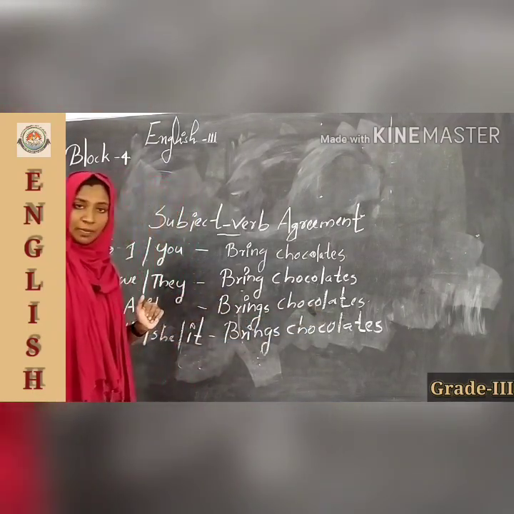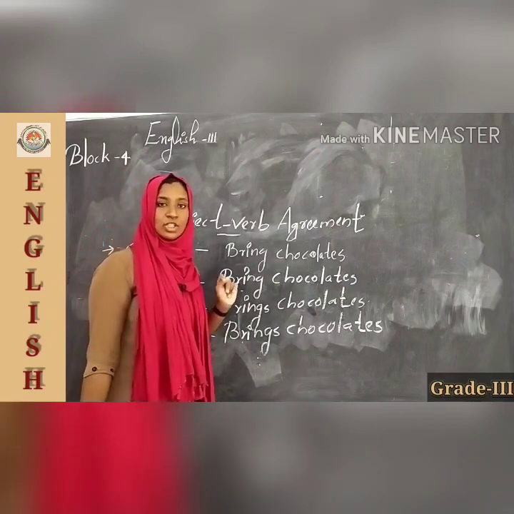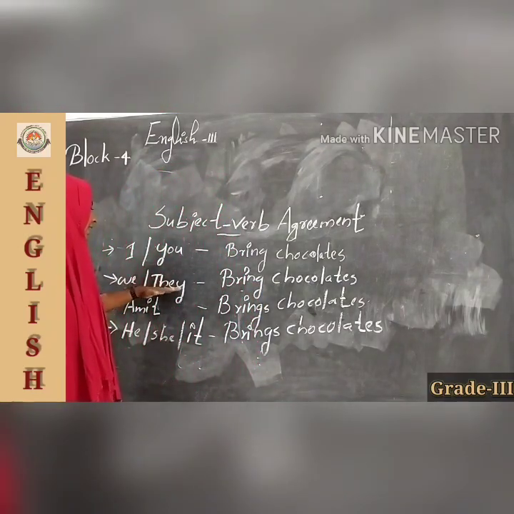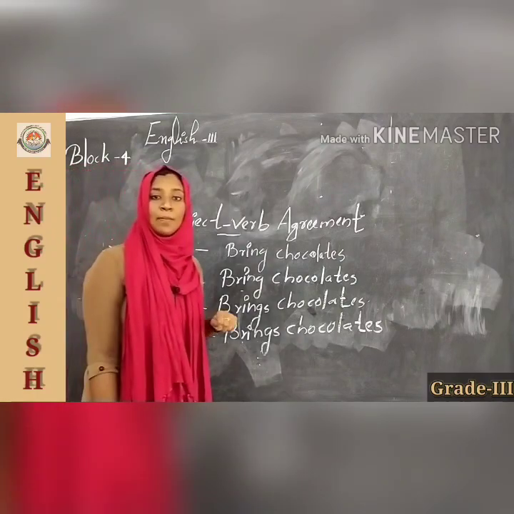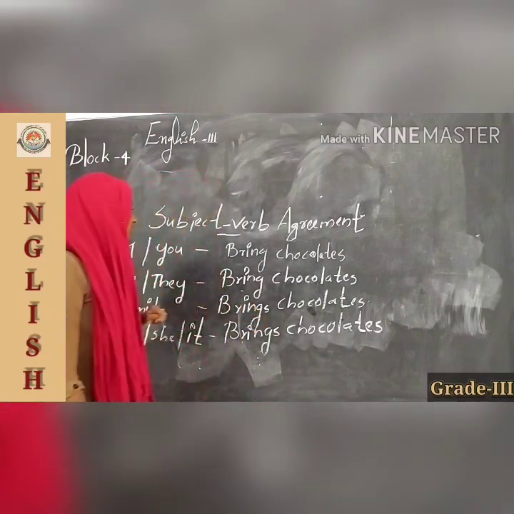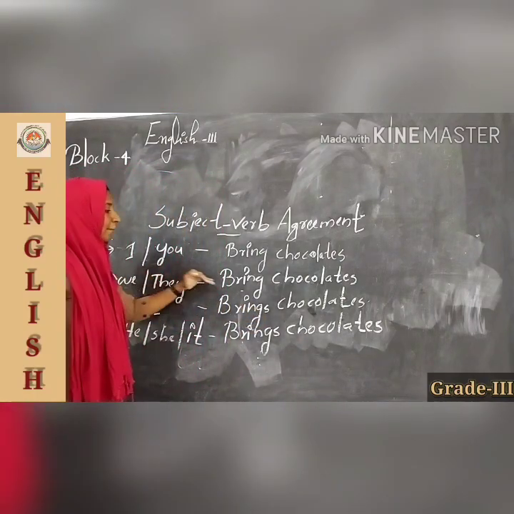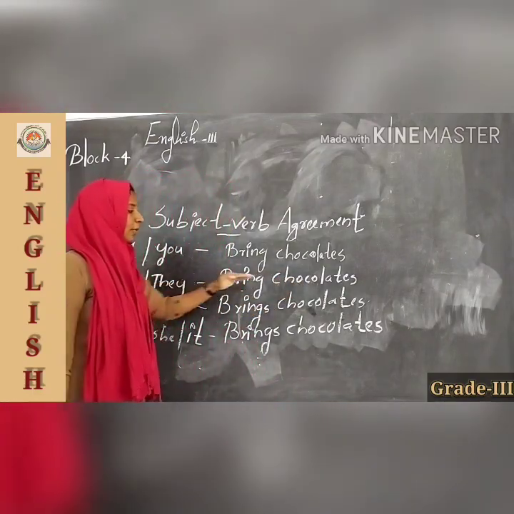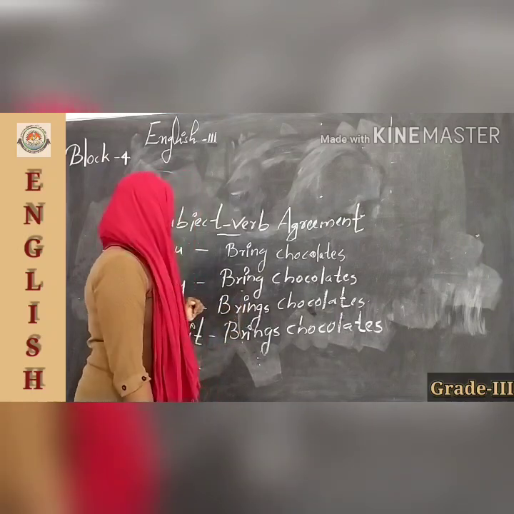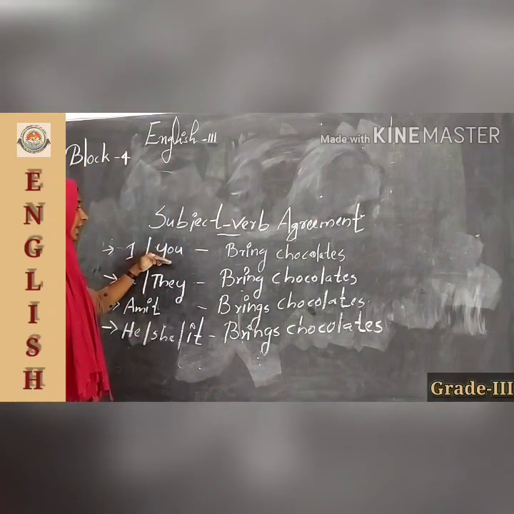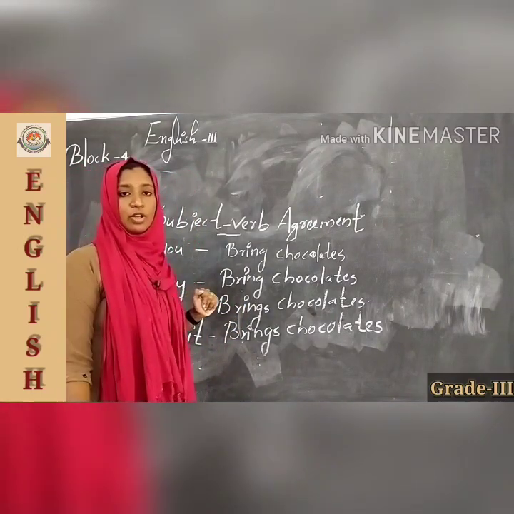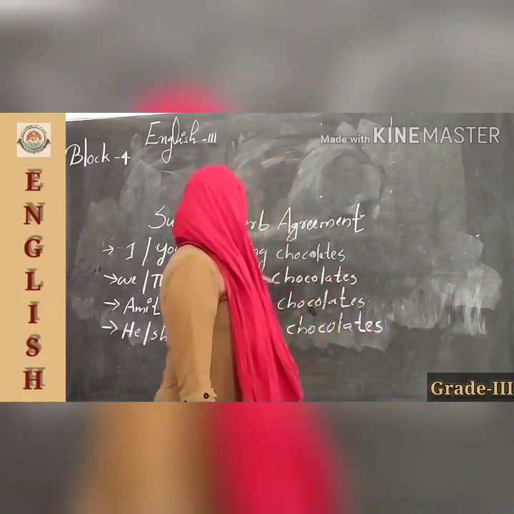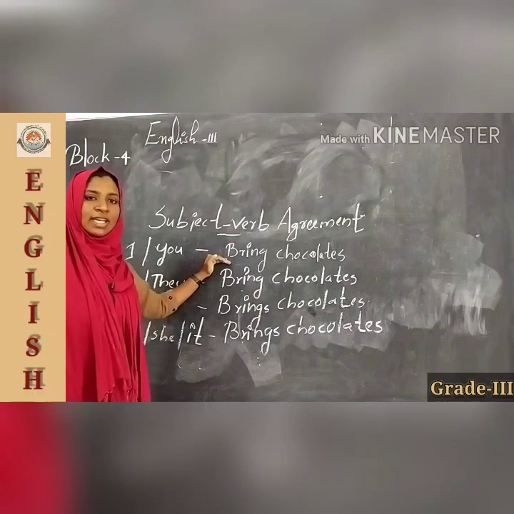The verb is brings. Amit brings chocolate. And then we and they both are plural subjects. So we bring chocolates and they bring chocolates, isn't it? Here I and you, we know that you will always be a plural subject. So the verb is also, yes, plural.